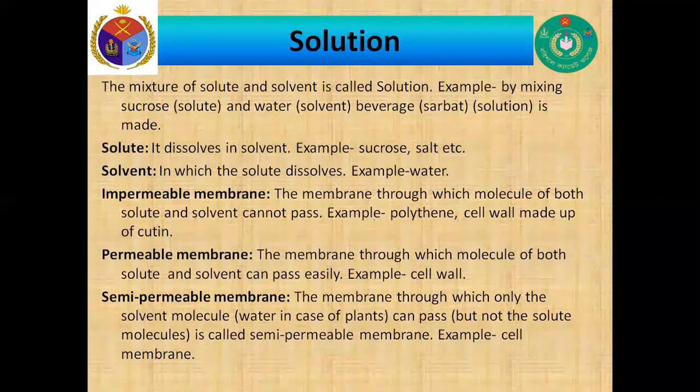Cell wall is the best example of a permeable membrane. Now, my dear cadets, semi-permeable membrane. The membrane through which only the solvent molecules can pass is called a semi-permeable membrane. Cell membrane is the best example of a semi-permeable membrane.